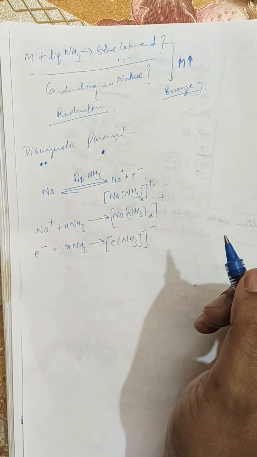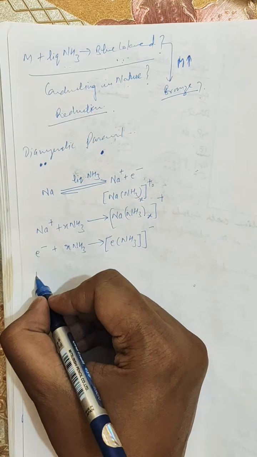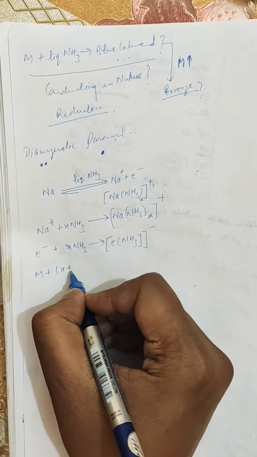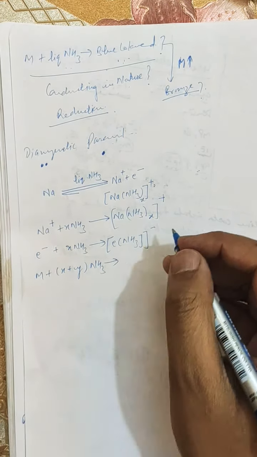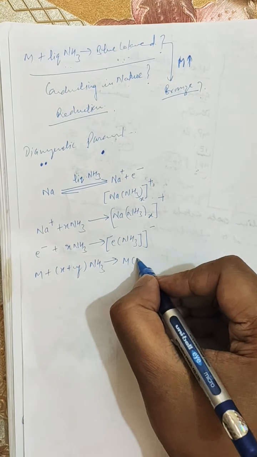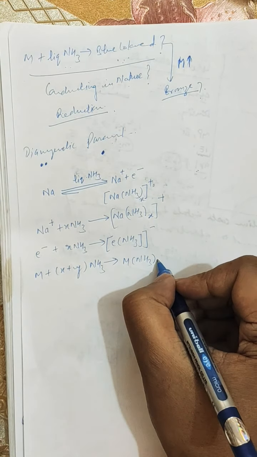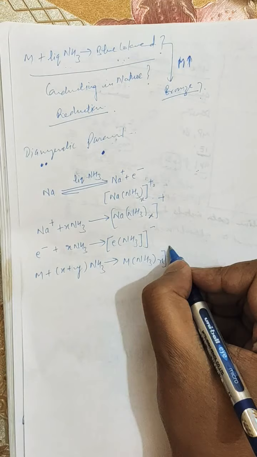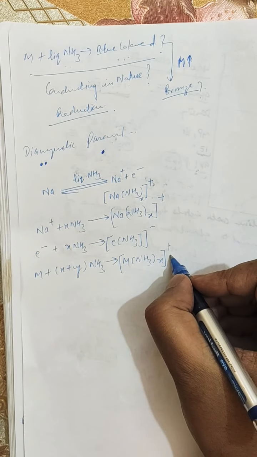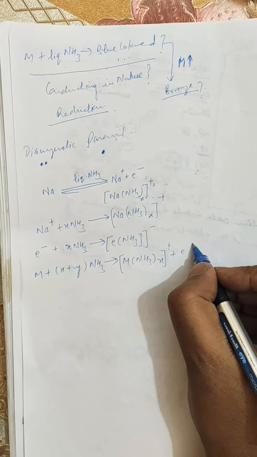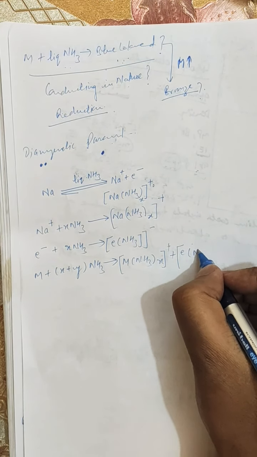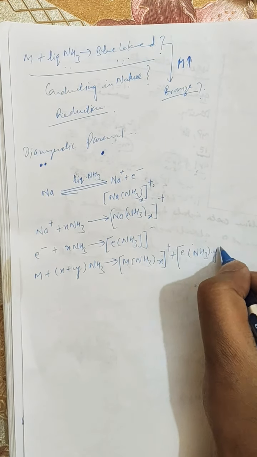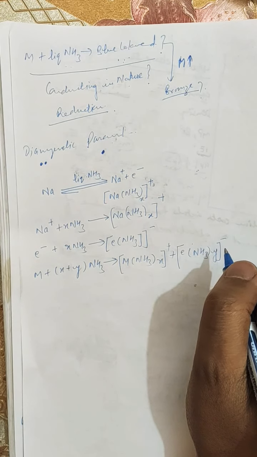Further, M plus (x plus y) NH3 gives M(NH3)x+ plus e(NH3)y-.